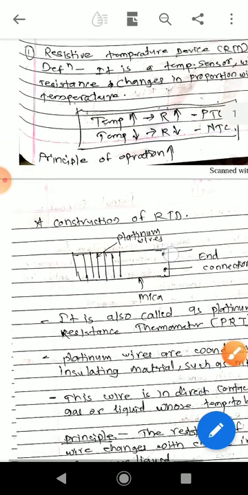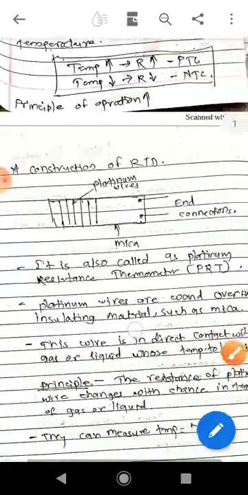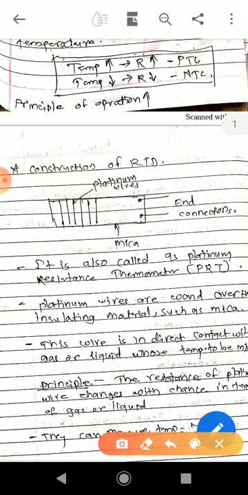Now we are going to discuss the constructional details of the RTD. Basically an RTD can be made by means of a platinum resistance thermometer. It is also called a platinum thermometer. Here are the platinum wires, connected over a mica sheet. With this we can measure the temperature of liquids as well as gases.